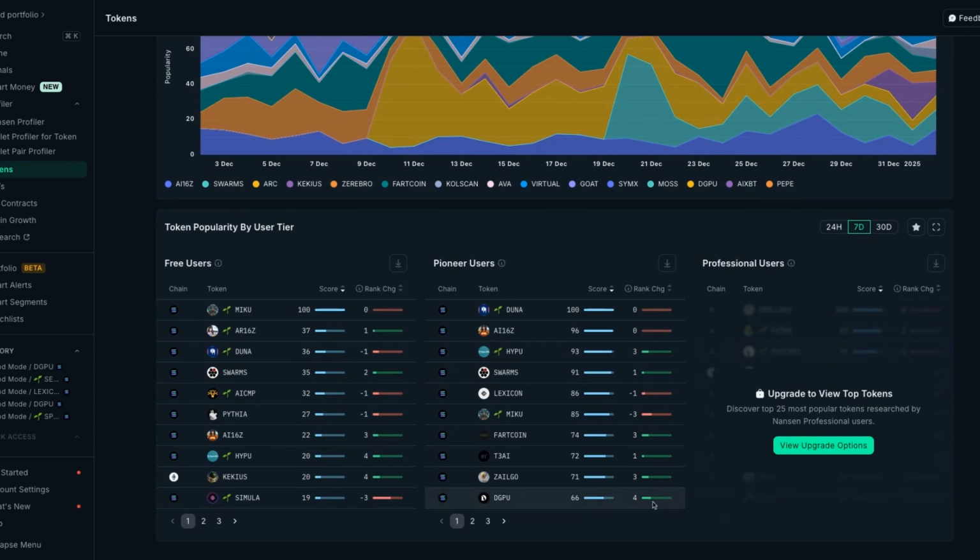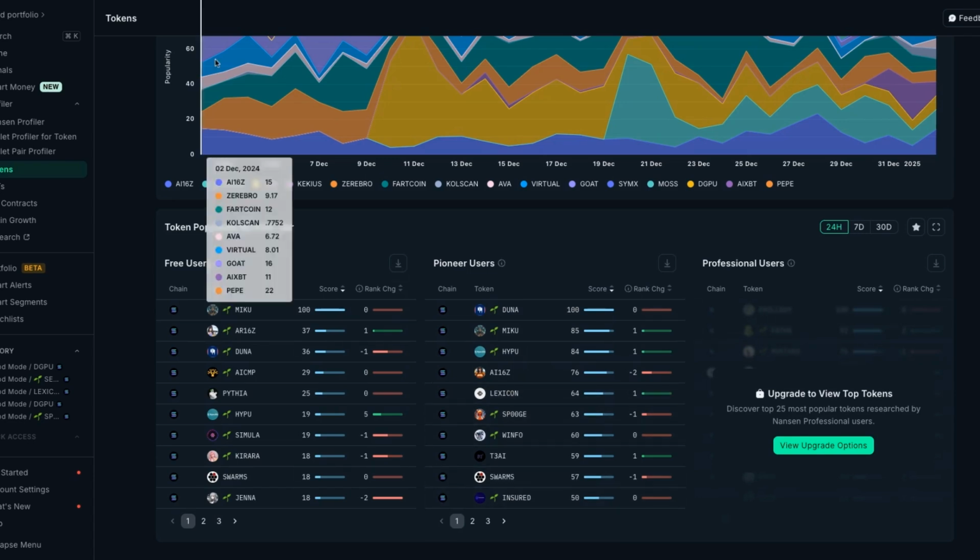So DGPU, I saw pop up, I think a couple days ago, or whenever it became new. But this score seems like over the last 24 hours it's gone down, but over the last 7 days it's been going up. Same as Algo, but you can sort this by 24 hours, 30 days, whatever time frame you're looking for. And this will show you a good amount of coins that you can do some additional research on, even some newer ones with the Sprout logo, to see the next likely pump.